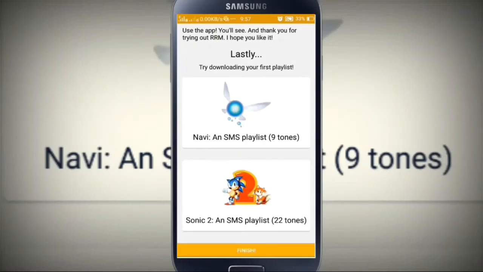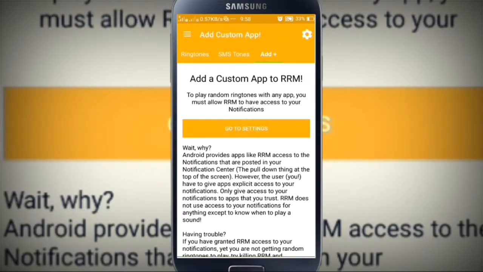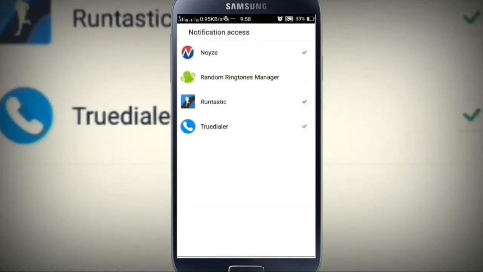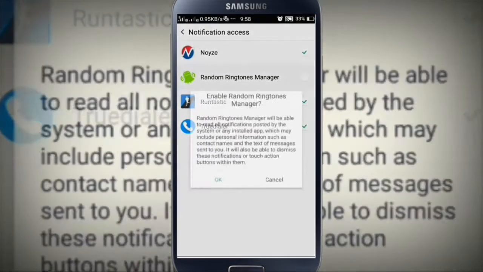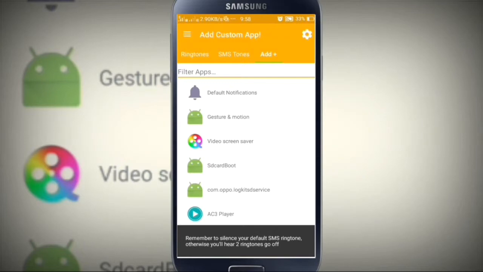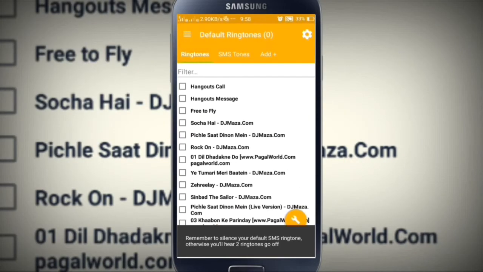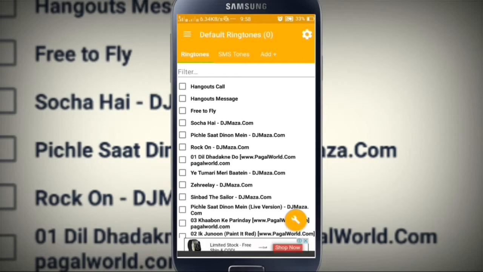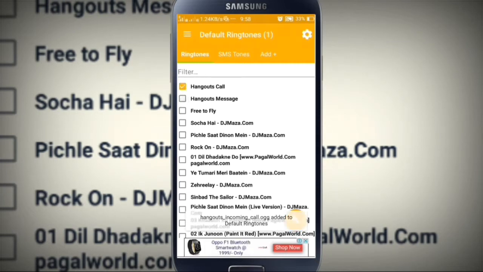Give the app the notification permission, and click on the ringtone tab. You just need to tap on the ringtones you want to set. Here it is showing system ringtones and the ringtones on your device and music. Just tap on it. How many you want to set? It is unlimited. Set it.